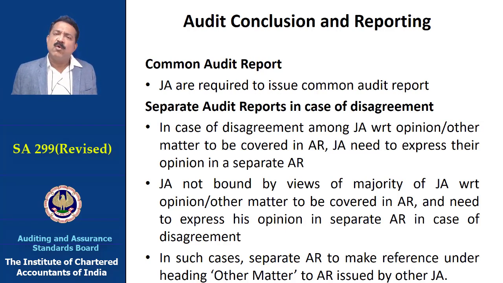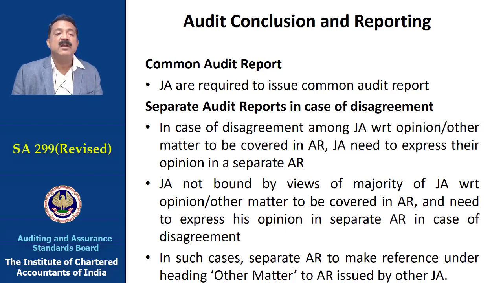However, there could be a situation where there is a disagreement among the joint auditors. And if it persists, the joint auditor is entitled to issue a separate audit report.